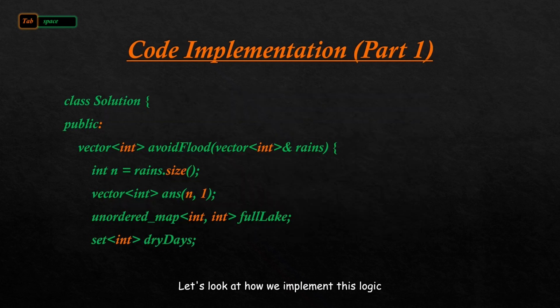Let's look at how we implement this logic in C++. We start by initializing our data structures. ans to store our result, initialized with -1 for all days. fullLake as an unordered map to track which lakes are full. dryDays as a set to record all days where we can dry a lake. This will help us efficiently update our decisions as we move through each day in the rains array.